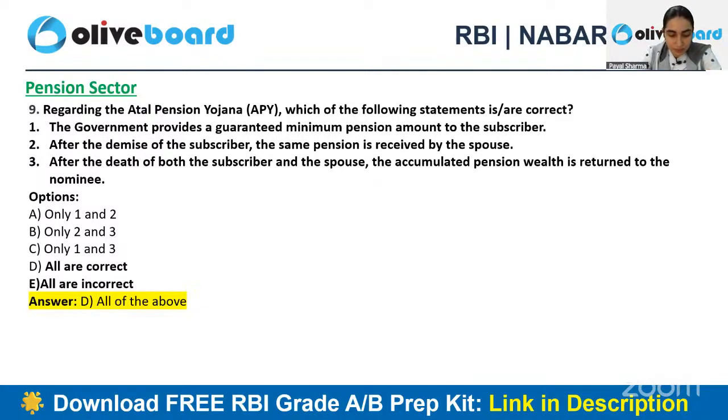Yuvraj, again, if you do not find it here, of course, you can mention in your comments what are the questions that you got in the paper. Of course, this is also something which we got to know, that these are the questions which have been framed, right? Third says that after the death of both the subscriber and the spouse, the accumulated pension wealth is returned to the nominee. So that is also the correct answer here. So this makes all of the statements correct statements here.